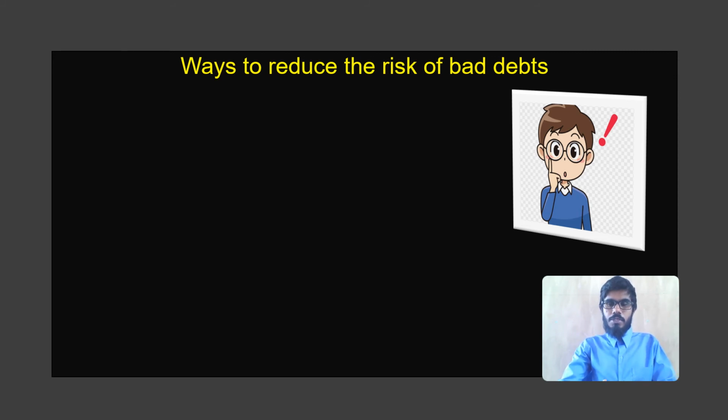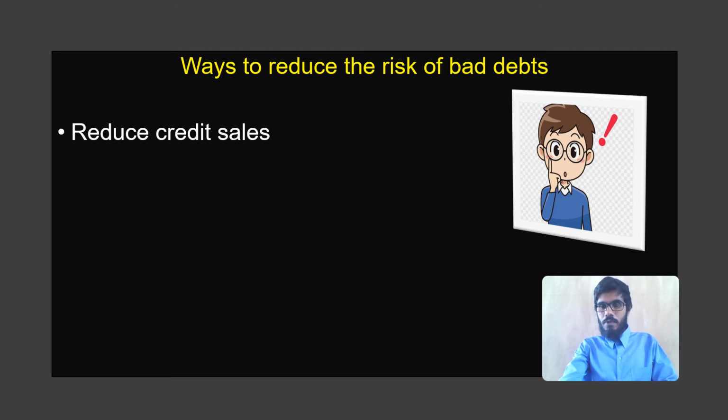So as businessmen, as traders who try to maximize their profit, they will always be looking for ways to reduce any risk. So because bad debt is a loss, we want to know what are the ways that we can avoid or limit the amount of bad debts that occur in the business. So one way of reducing bad debt is reduce credit sales. This makes a lot of sense, right, students? You sell less on credit, you have less risk of customers failing to pay. So we try to sell more for cash so that the amounts are received directly in cash at the point of sale.